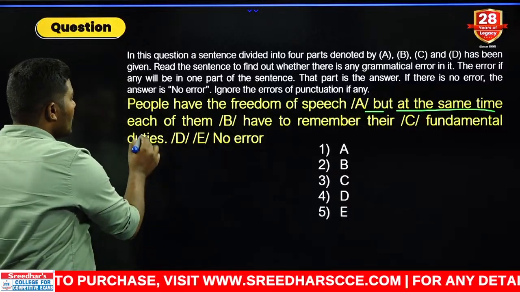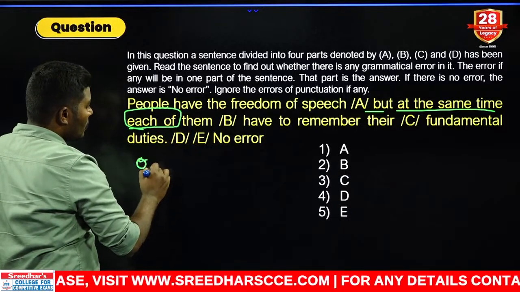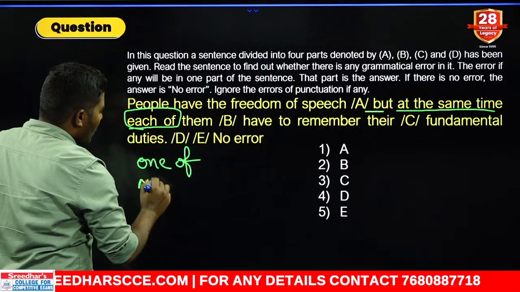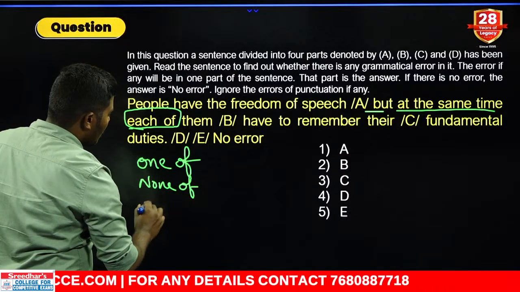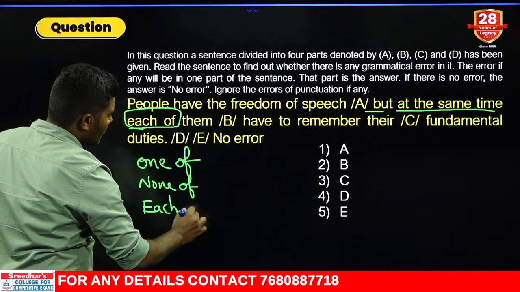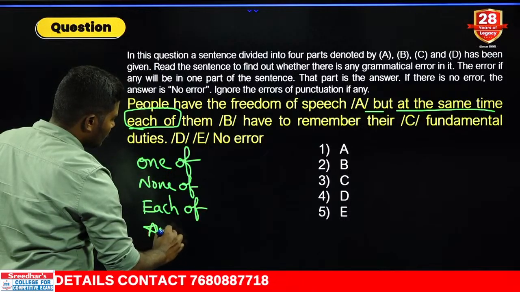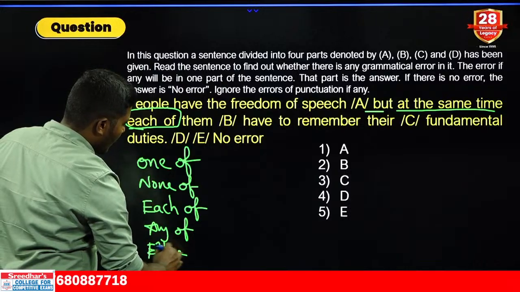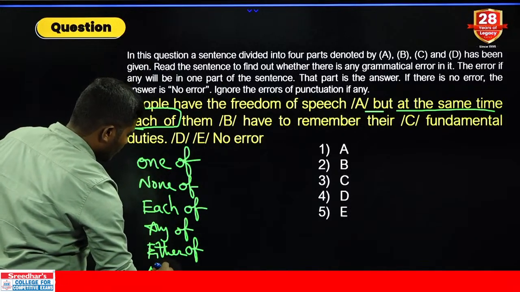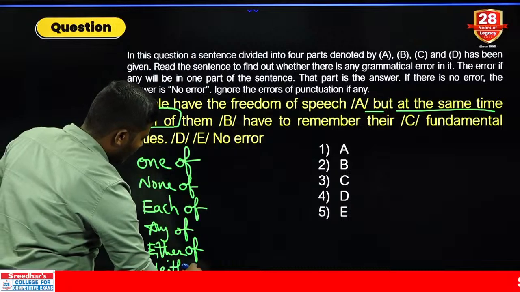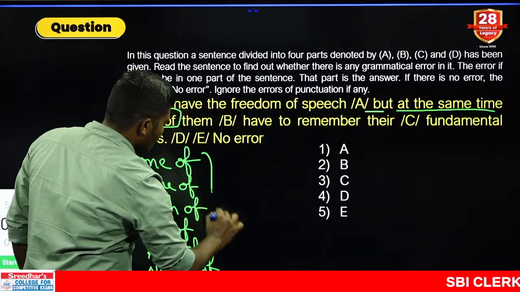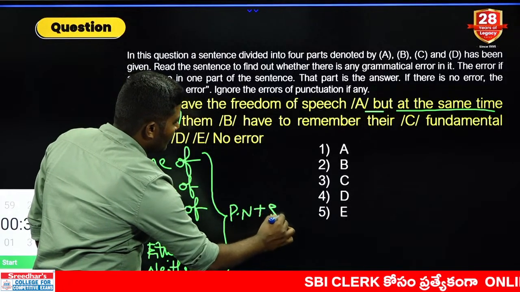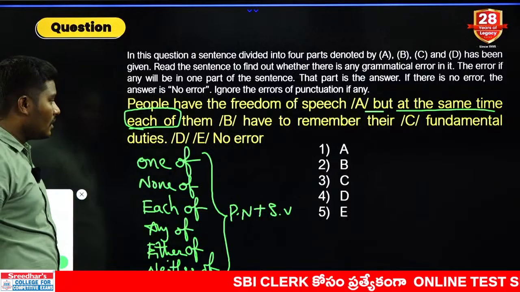But at the same time, "each of," now do you remember this rule? I gave you this rule many times. One of, none of, each of, any of, either of, what is the next one? Neither of. Do you remember these rules, my dear students? What is the rule I gave you? Followed by a plural noun and followed by a singular verb. I gave you this rule. Yes or no? Look at this.